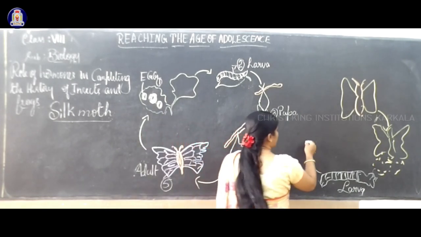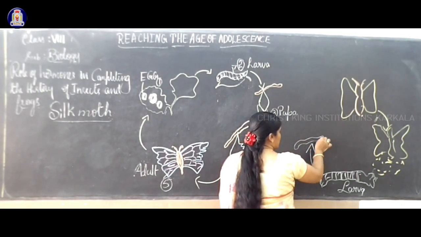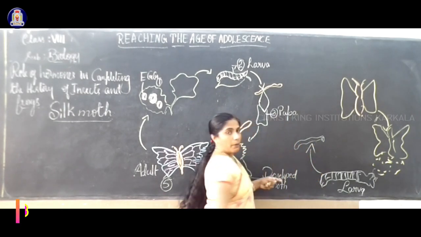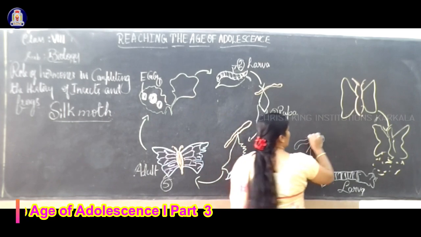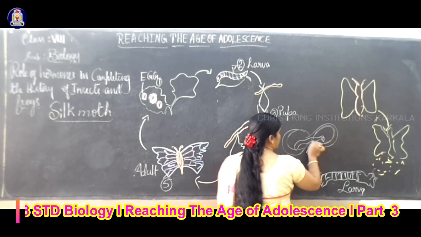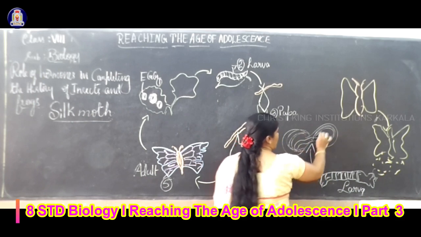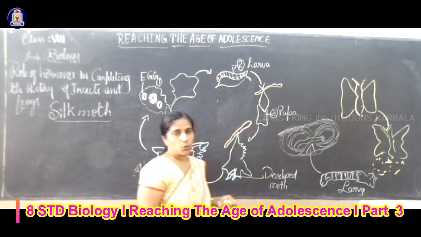For example, think here, it's a larva. Now it is a pupa. The pupa starts to weave a thread-like structure, that is the fiber, around itself and forms a structure called a cocoon.